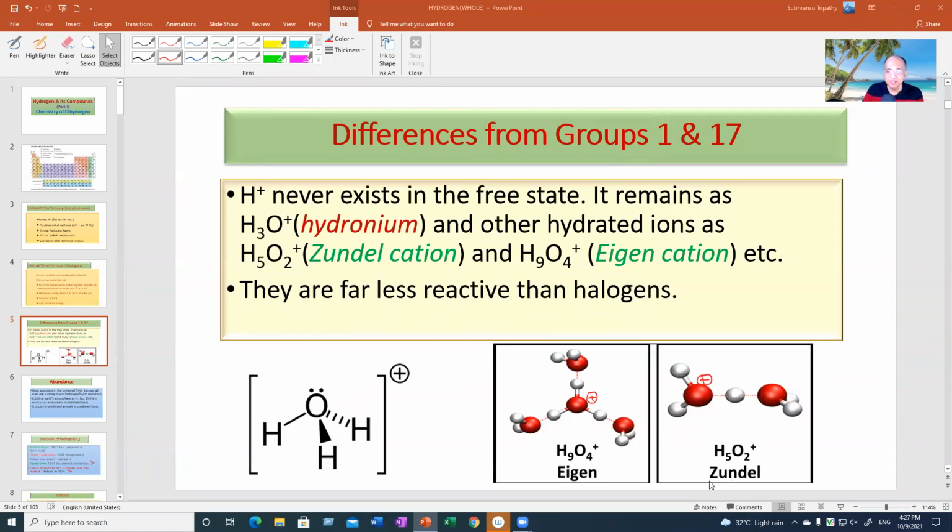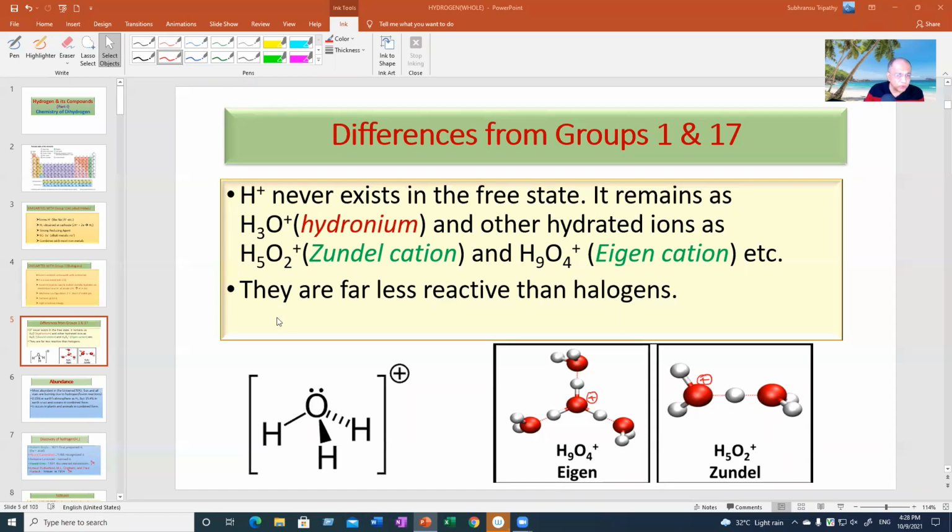Have you ever heard of the Zundel ion? That is H5O2 plus. This is H3O plus coordinated with another water. H3O plus coordinated with 3 water molecules is called the Eigen ion, H9O4 plus. So these are some of the exotic ions from H plus.